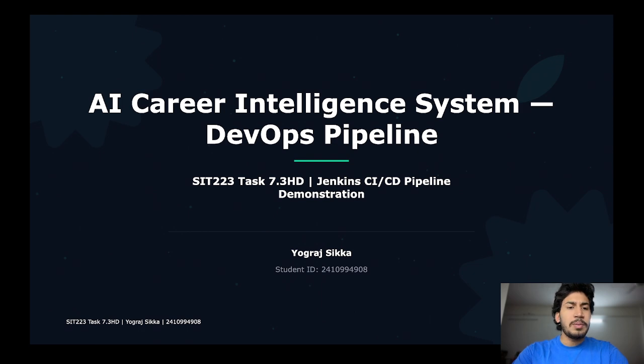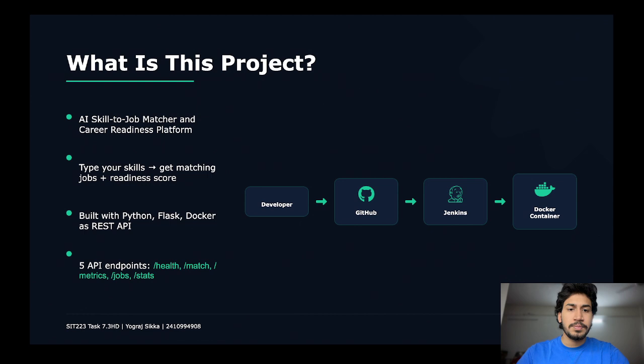So today I'm demonstrating my project, which is AI Career Intelligence Systems using the DevOps pipeline. This is a smart job matching system. The main work of this project is that a user enters their skills and then this project shows them the suitable jobs along with the readiness scores. The aim of this project is to make job searching easier and faster using automation tools. So now let's discuss the project.